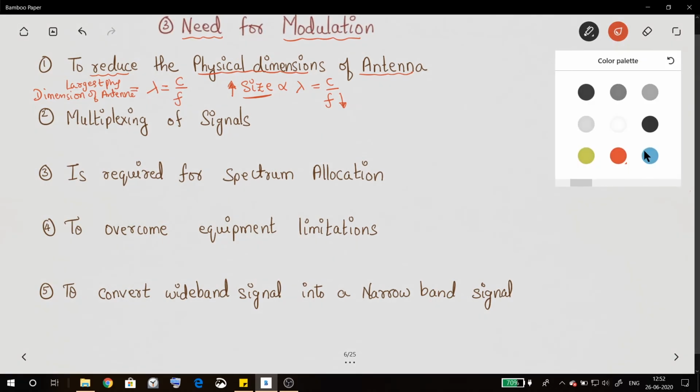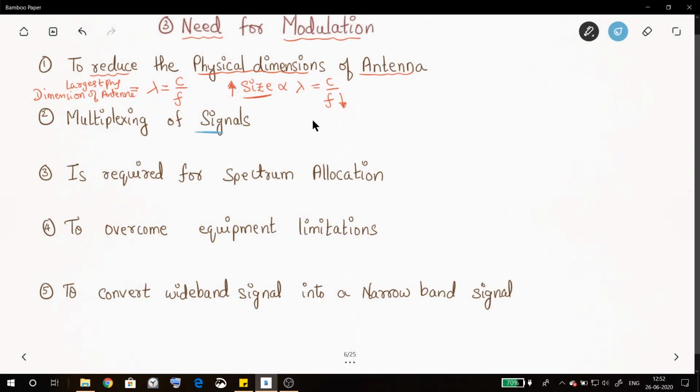Also it is used for multiplexing signals. Let's say I have two message signals, M1 and M2, and the M1 frequency component is f1 hertz and the M2 frequency component is also f1 hertz, right? These are two different signals but they have the same frequency component. Now I have just one channel to transmit. How will I do that? Now modulation is really helpful.